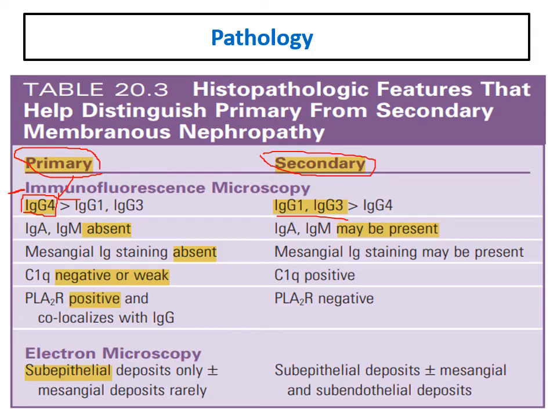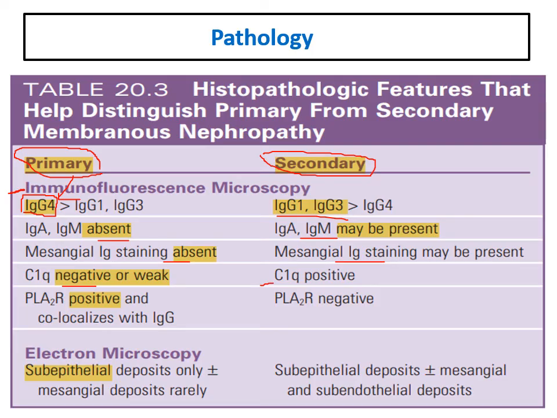Usually IgA and IgM are absent, but if present they usually guide you to a secondary cause. Mesangial staining is not present in primary, and if found it will be secondary. C1q is usually negative or weak, but if it is positive, usually it is a secondary cause.